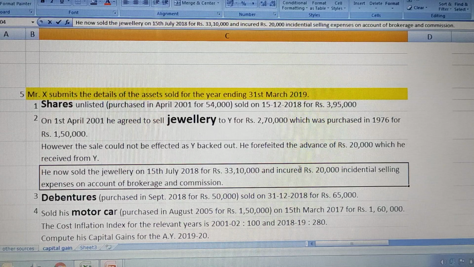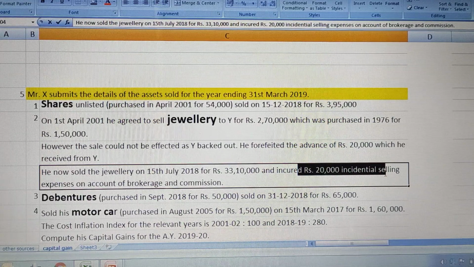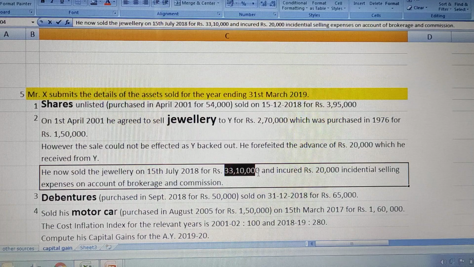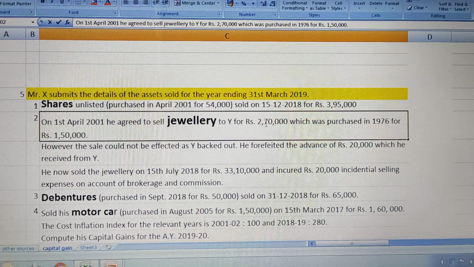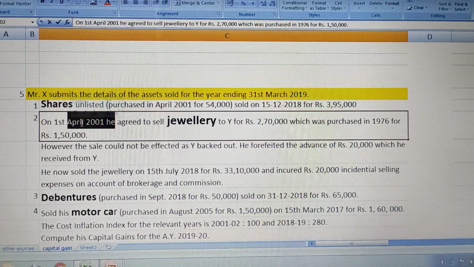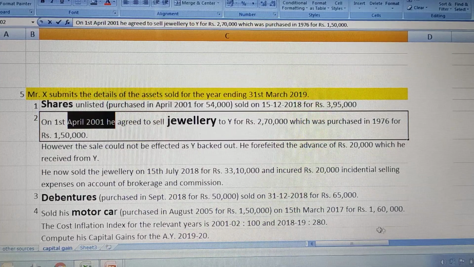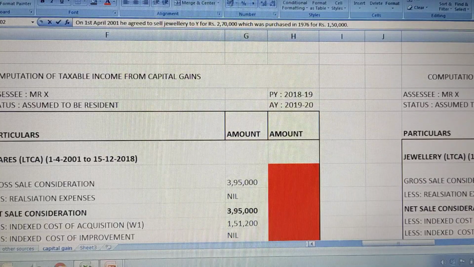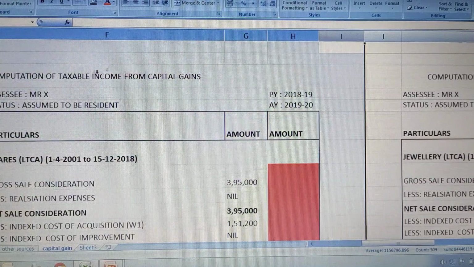For selling this he incurred an expense of 20,000 as brokerage and commission. So let us see what the sale value is here. 33,10,000 is the sale value. We should not take 2,70,000 because it was not executed and it is in the year 2001, not in the year 2018-19. We have to take the sale value of 2018-19 itself because we are solving the problem for 2018-19, right?